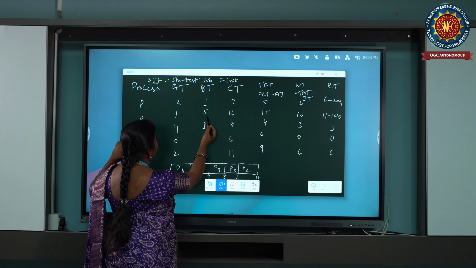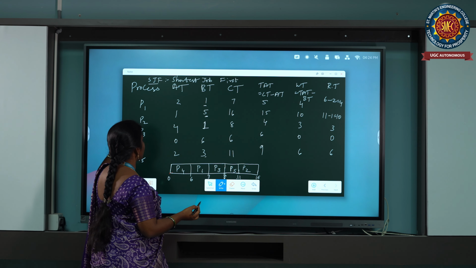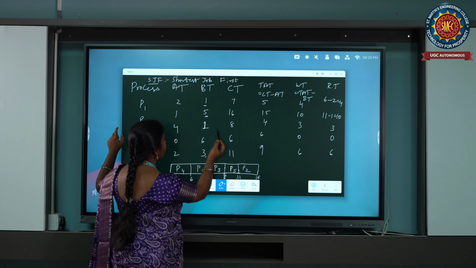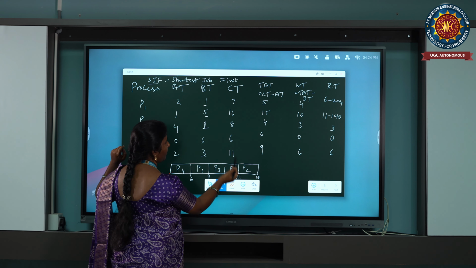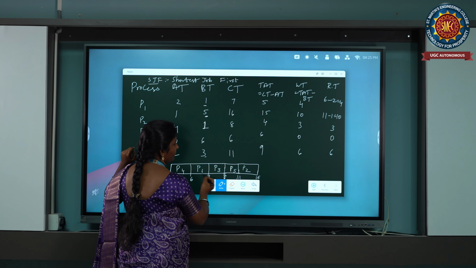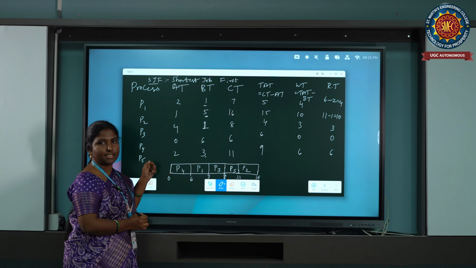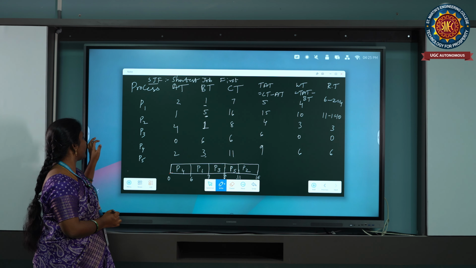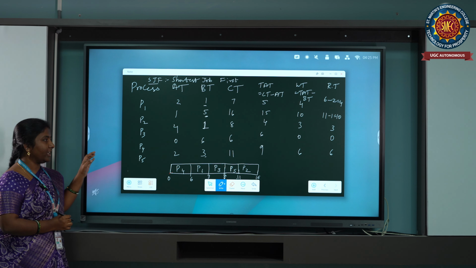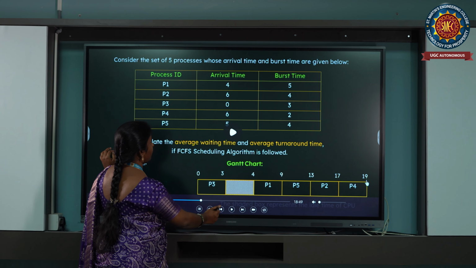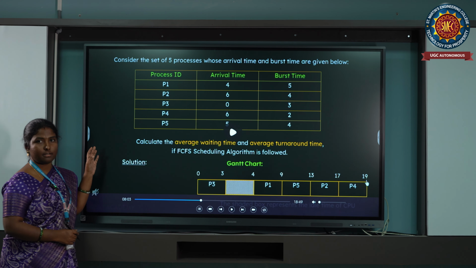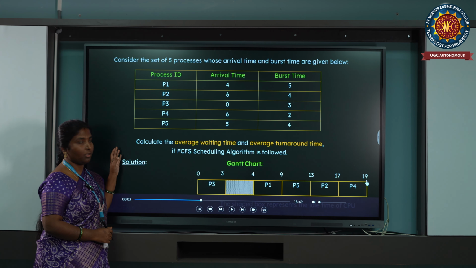After that, the process P2 is executing. P2 is taking 5 milliseconds of time. So 11 plus 5 is 16. This is how the scheduling is done in shortest job first. So let us understand this more clearly with the help of a video.